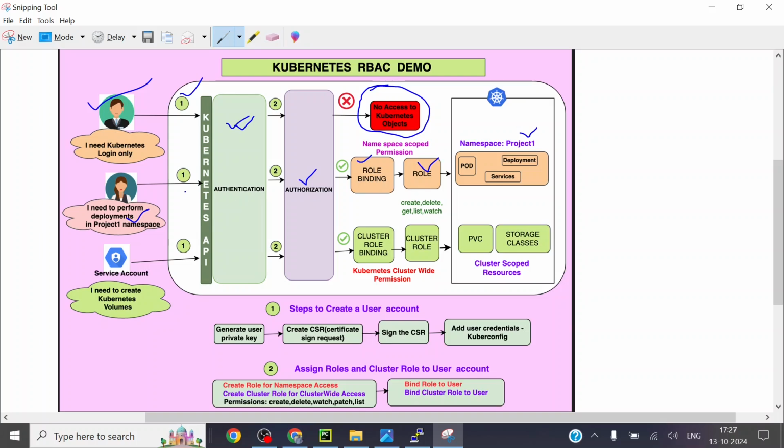For instance, there will be a lot of people accessing different projects, right? The best practice in Kubernetes is that each project should be in a specific namespace. So this girl working on project one should access only the project one namespace. She should not access the project two namespace, right? So that is the concept over here.